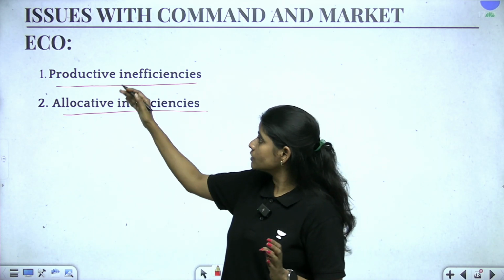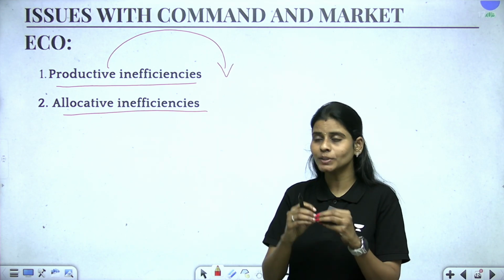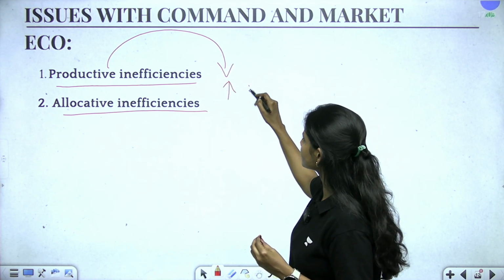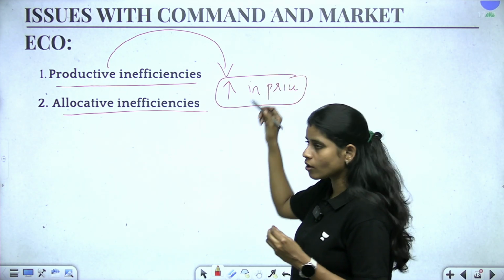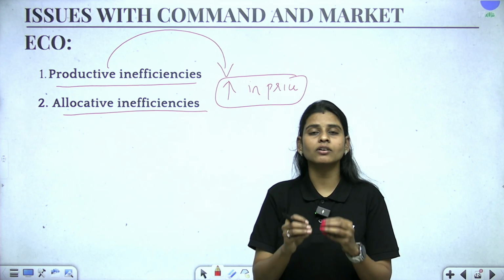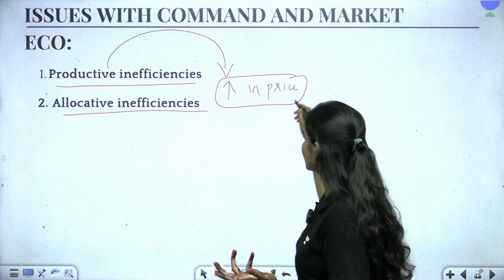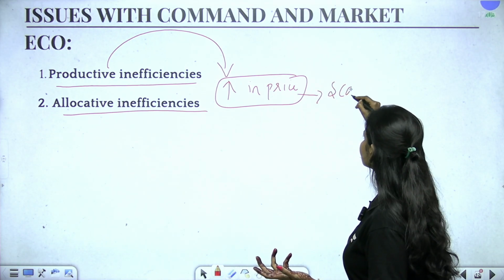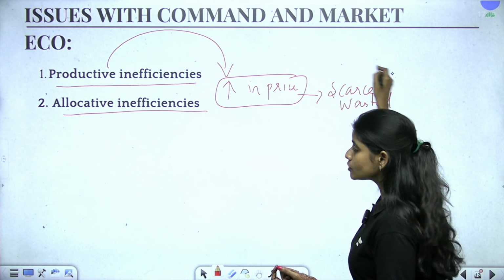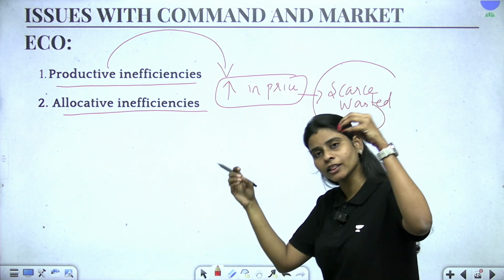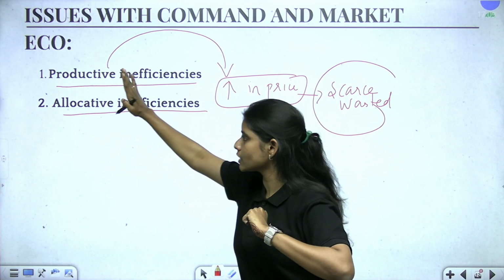See, productive inefficiencies is something which can actually lead to increase in price of the products just because the scarce resources are not utilized properly and probably wasted. Okay, so it happens when the scarce resources are wasted because of the absence of having any external authority to control it. So this is something that can be seen in the market economy, right?